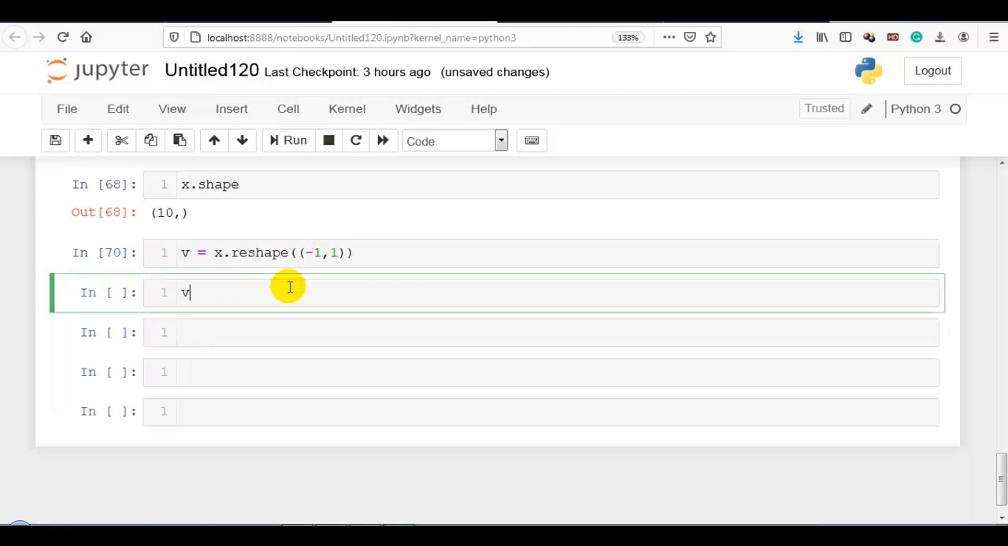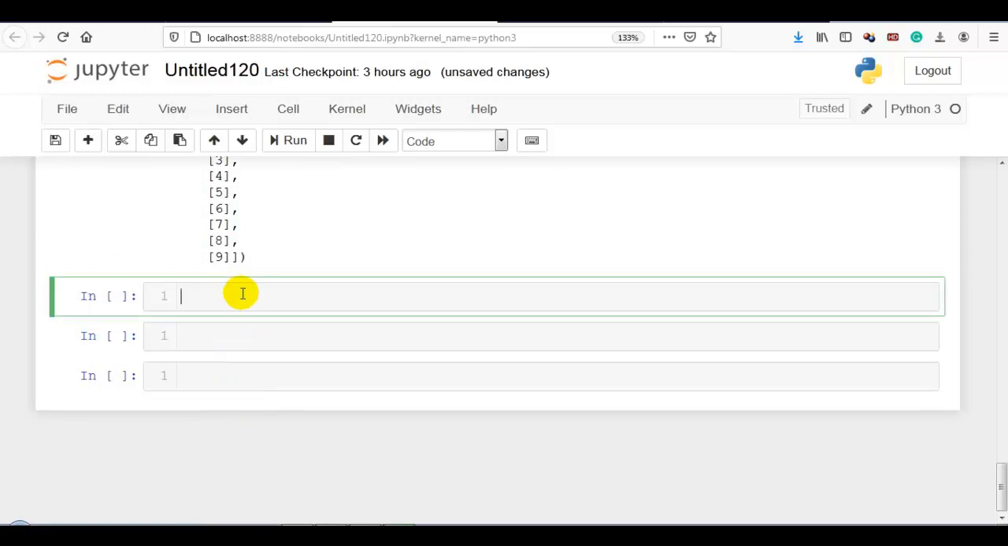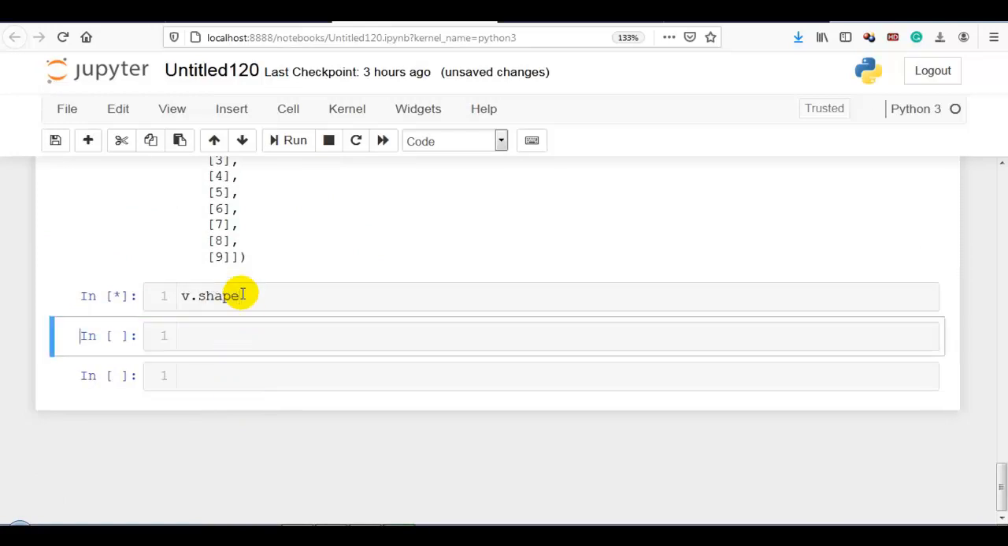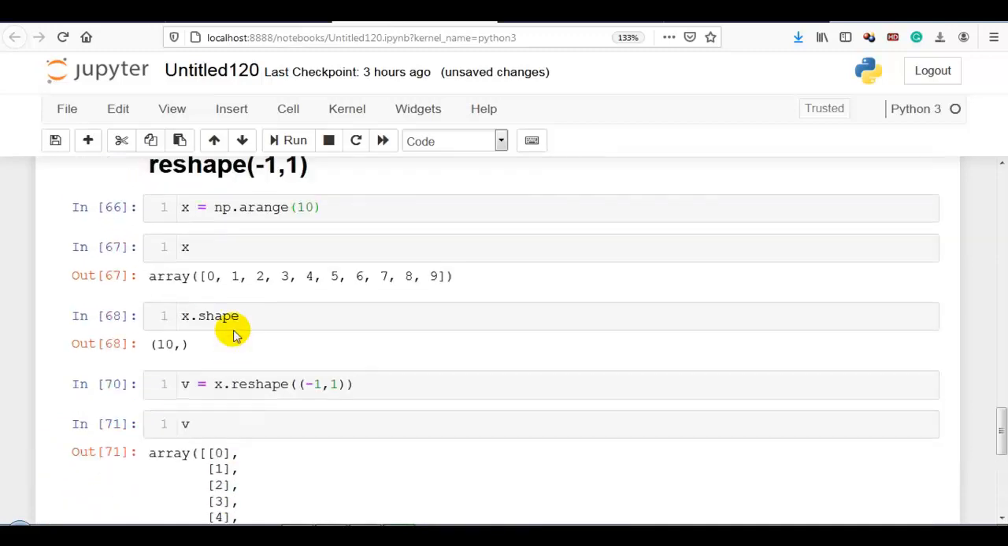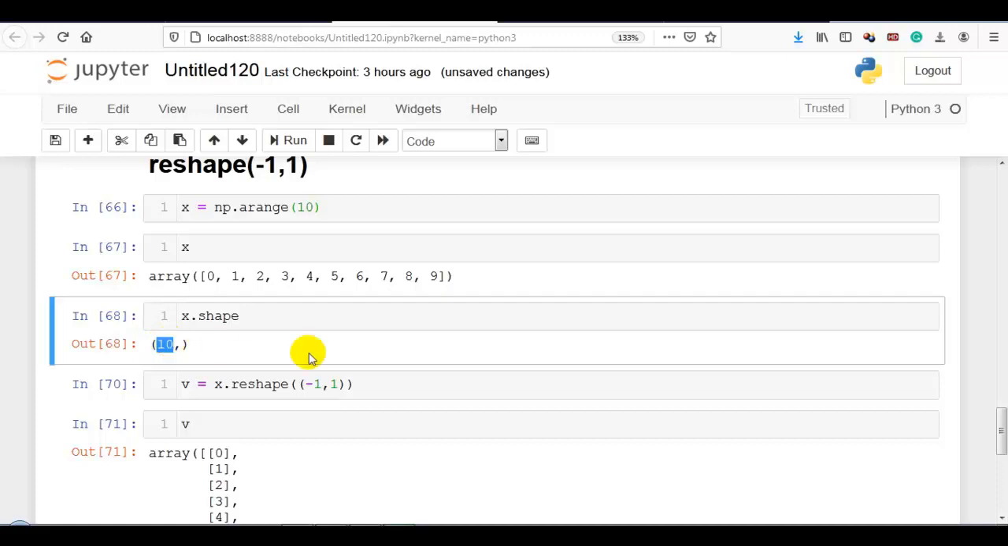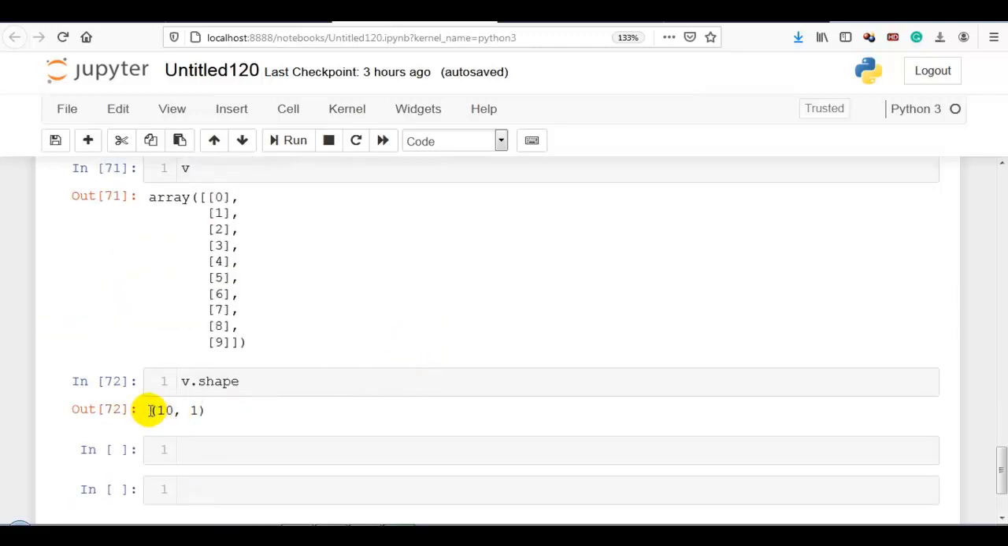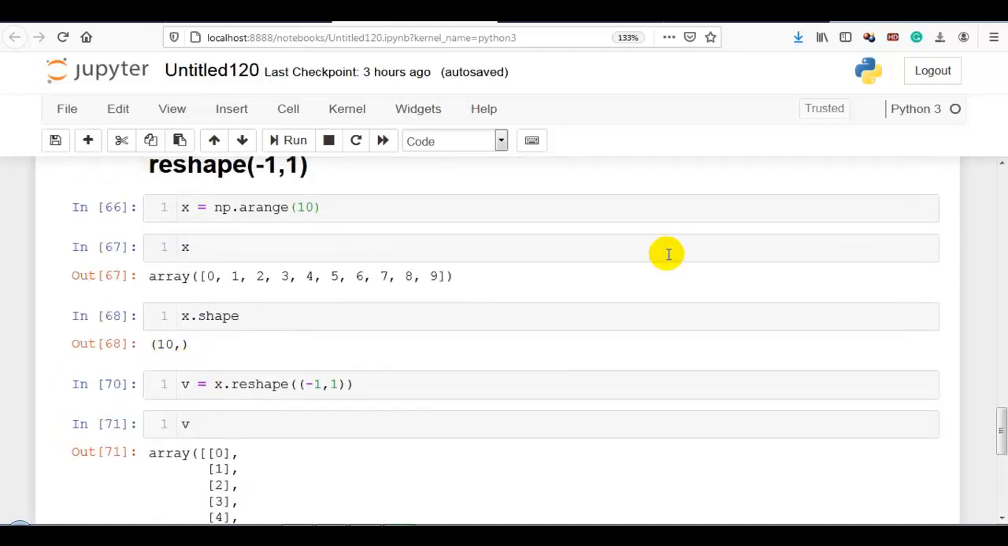Then v.shape. So you can see. So now I repeat it once again. So -1 will be replaced by this 10. And this 1 will add one axis as a column. So now our data is 2-dimensional with 10 rows and 1 column, because here we are having 10 elements.